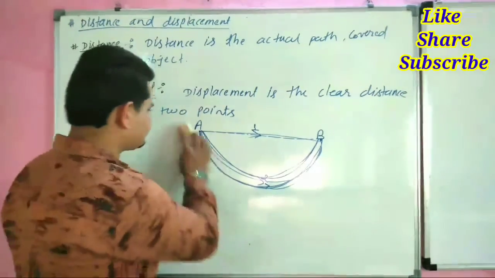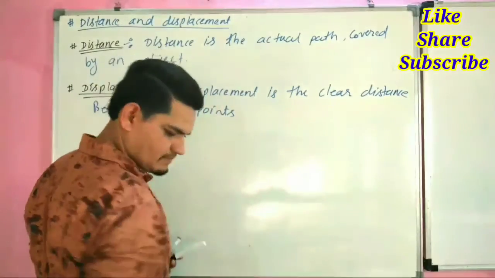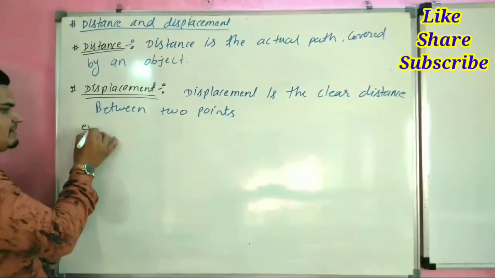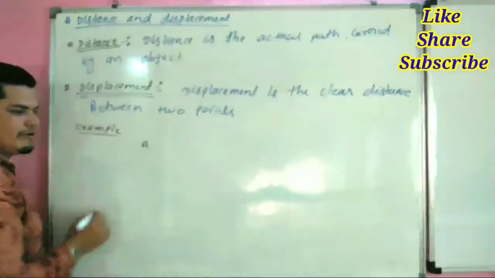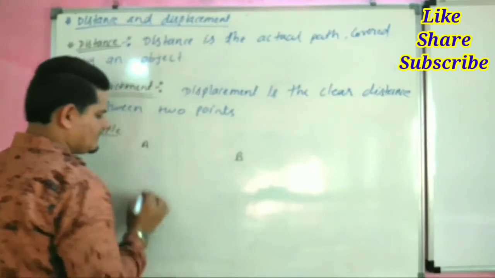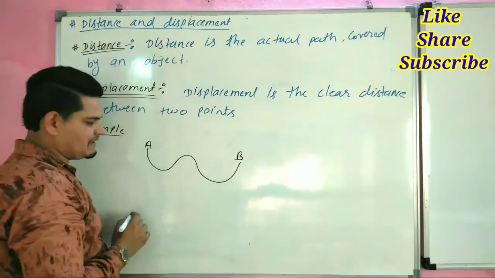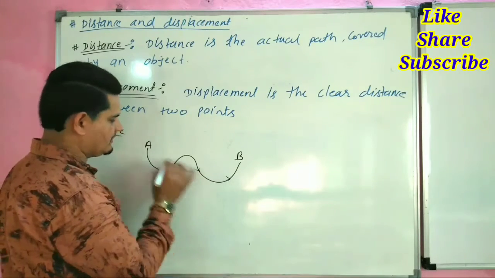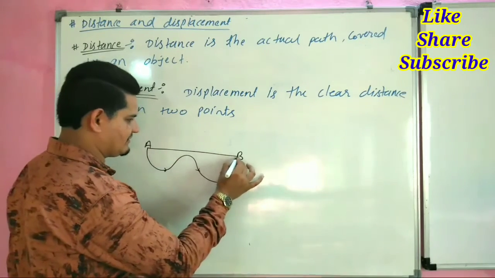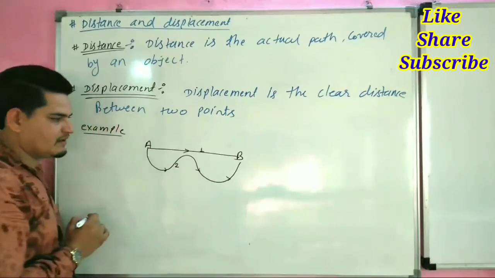For example, we have to go from A to B. This is the actual path, and this is the clear distance. This is first, this is second.